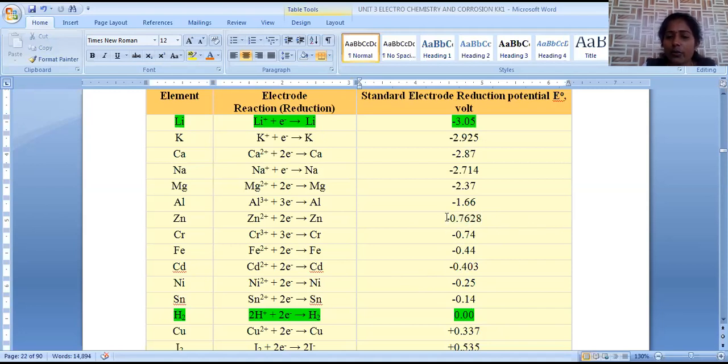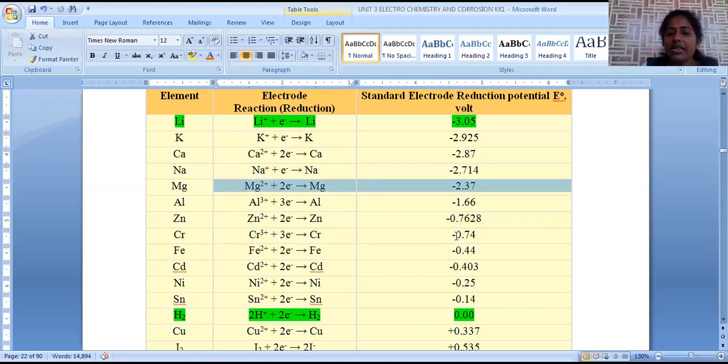So when this zinc anode and this nickel cathode are there, it is possible to calculate EMF, and that is positive, so that reaction is feasible. We will take another example where zinc is taken as the anodic compartment and magnesium is taken as the cathodic compartment.